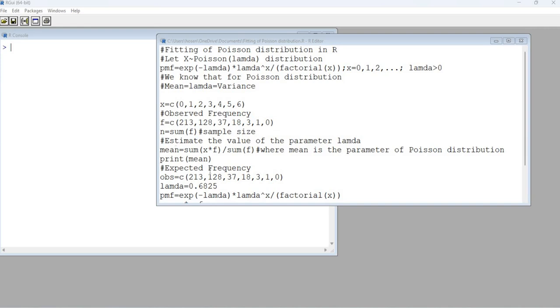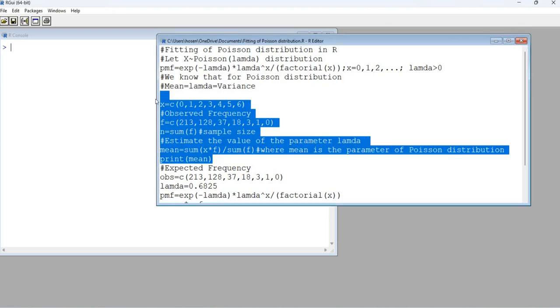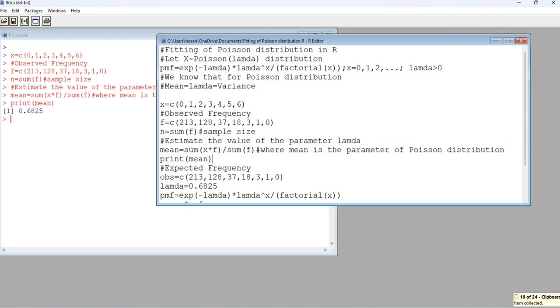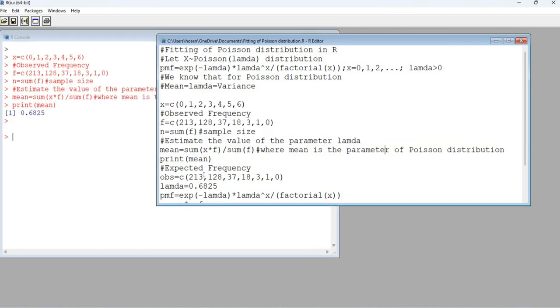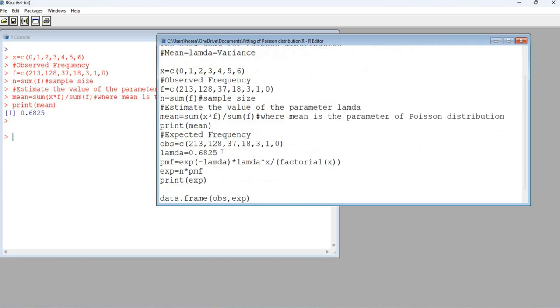Now we estimate the value of the parameter lambda. We know that mean equals sum of x into f divided by sum of f, where the mean is the parameter of the Poisson distribution. Now we run this code and we get the value of the mean. The mean value is 0.6825. So the estimated value of lambda is